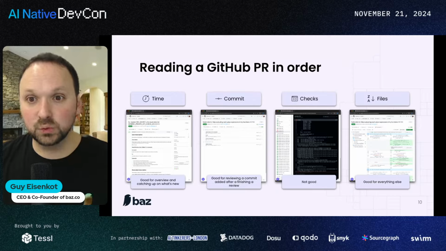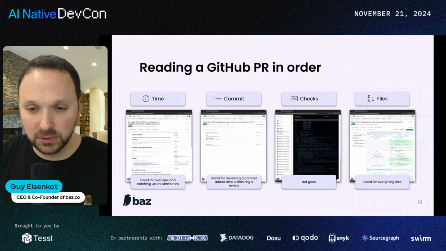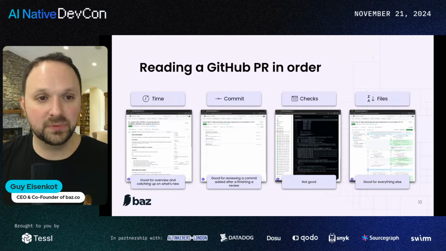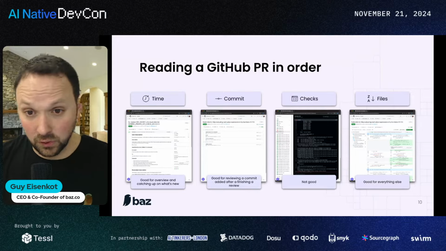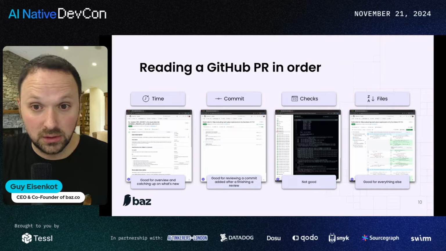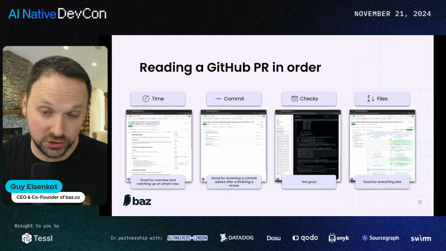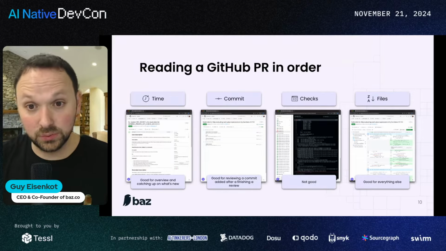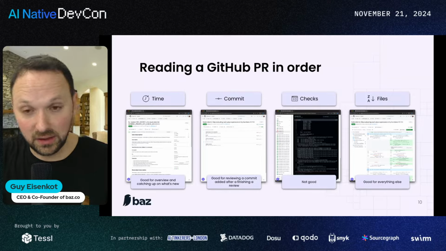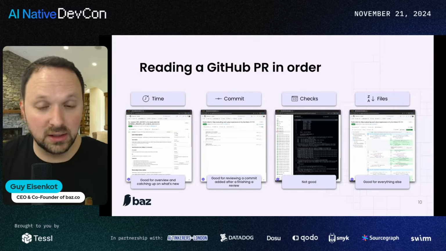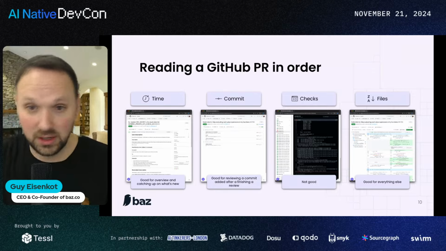What do you think about reading a GitHub PR in order, right? If you think about pull requests, you're probably seeing them on GitHub. If I have to imagine, there's 4 areas within the GitHub PR tab where you would generally go to understand the flow of a change. You can use the description tab. That's where you have this timeline of all of the changes that have occurred. You have your main description.